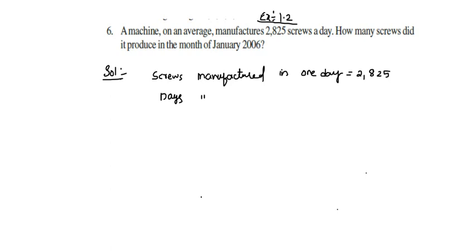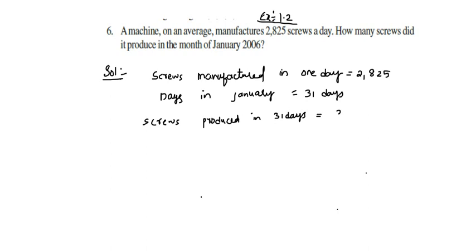Days in January is equal to 31 days. Now we have to find the screws produced in 31 days. So screws produced in 31 days, we just have to multiply 31 into 2,825.